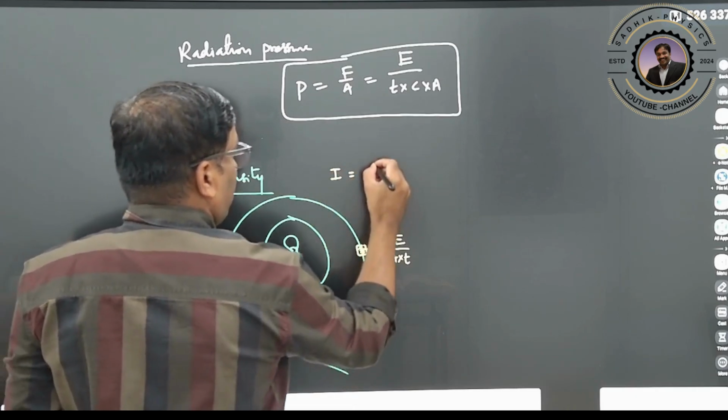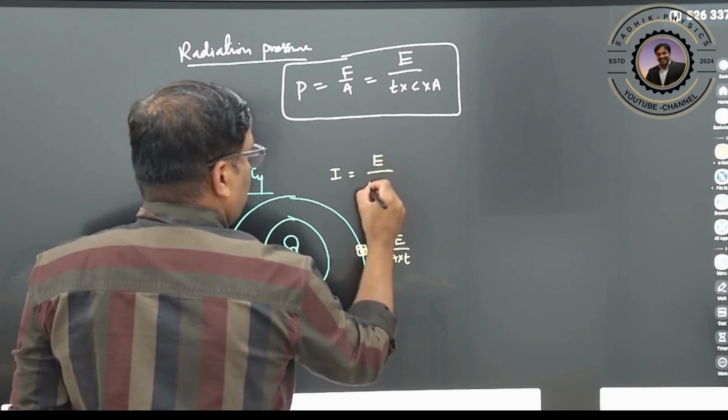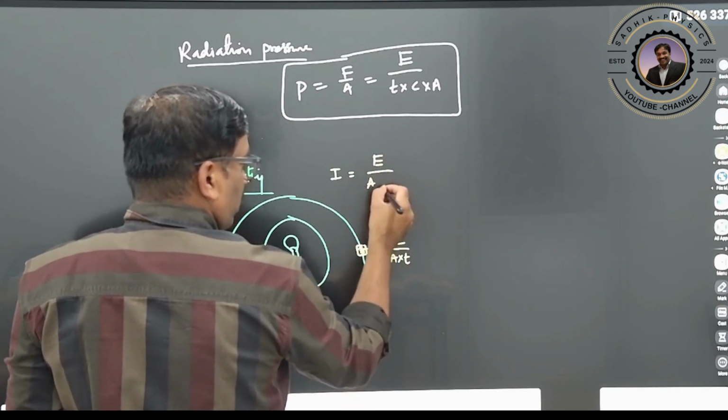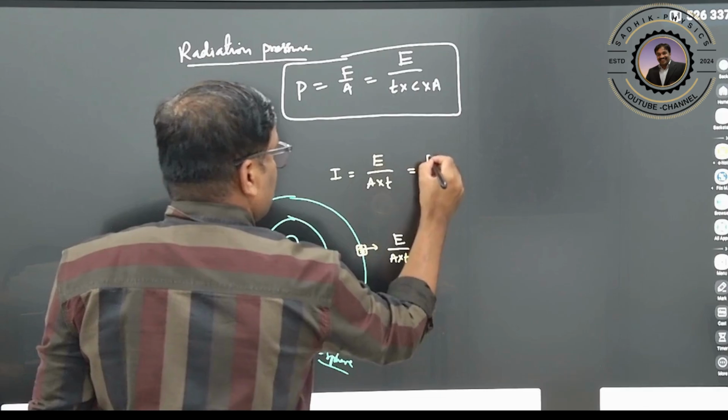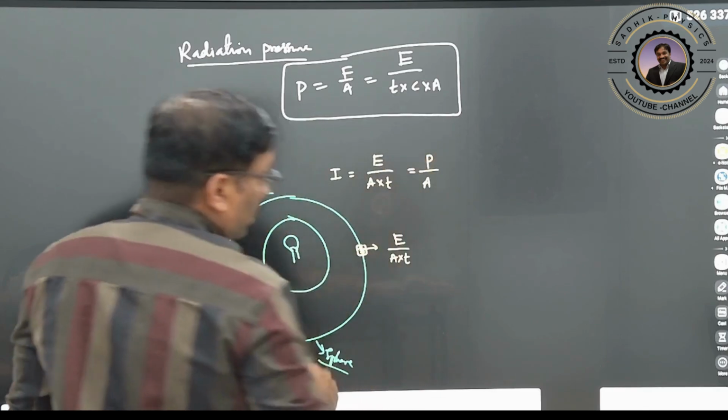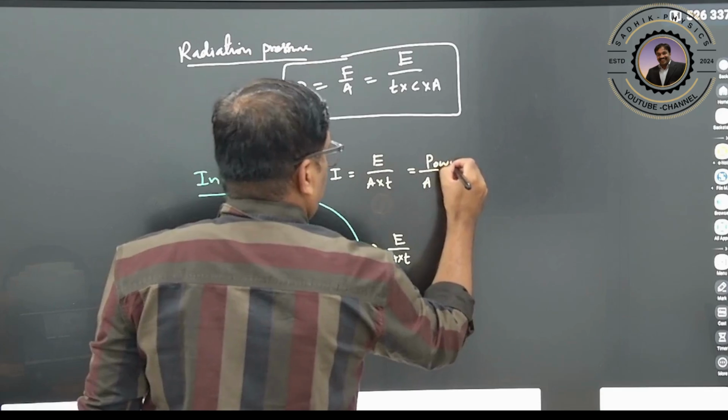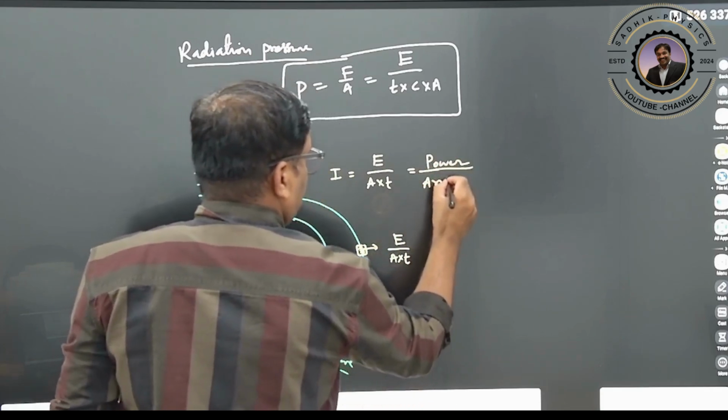Intensity is defined as the amount of energy passing per unit area per unit time. Or you can rewrite it as energy by time is nothing but power by area. This is power by area. Clear?